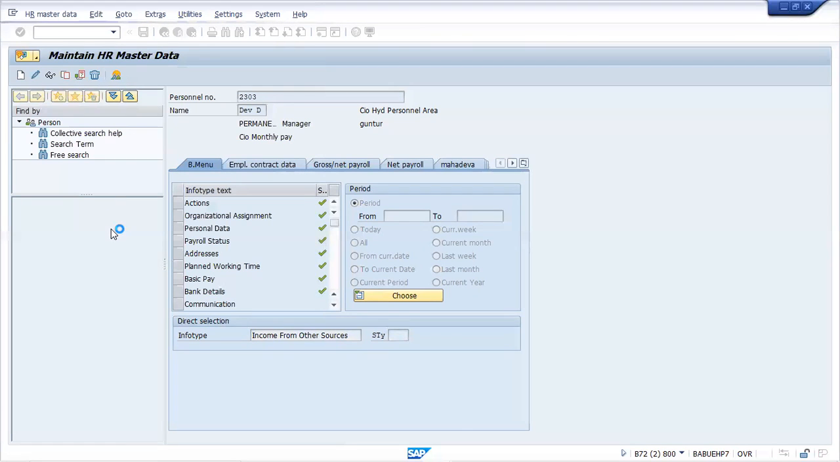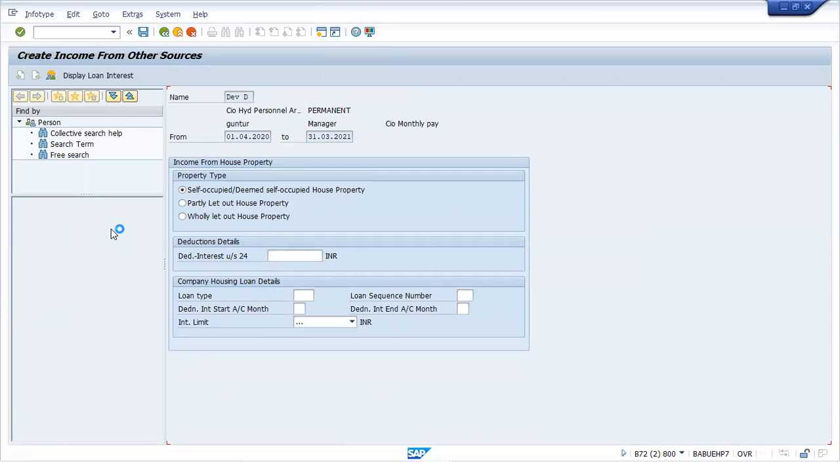Again, for the house property, you will be getting options there. Here you will be getting 3 types. One is self-occupied, second one is partly let out, third one is fully let out. What is the meaning of this? Self-occupied means you occupy the house yourself. Partly let out means suppose you have a 3 BHK, and you are staying in 1 BHK and you have given 2 BHK to some other persons on rent. And the third one, fully let out, means you have completely given it on rent.